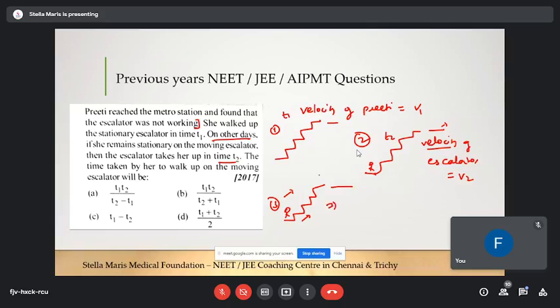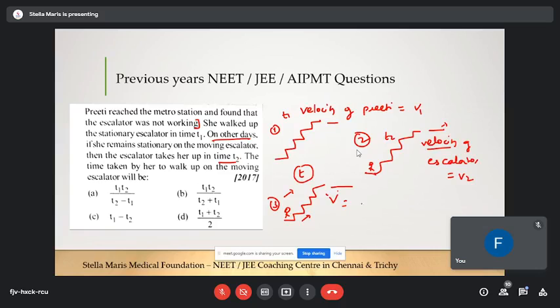To find this velocity, I'm going to name the time taken for Preeti to reach from the ground floor to the first floor in this third situation as t. And the velocity of this situation I'm going to take as v.